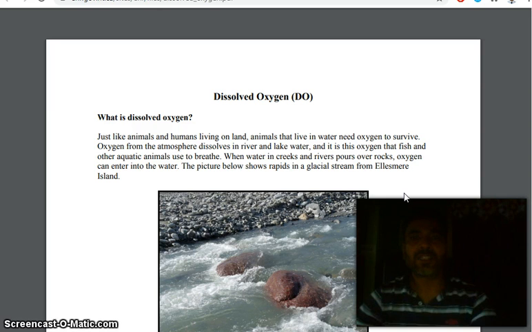When water in creeks and rivers pours over rocks, oxygen can enter into the water. Look at the pictures. They show rapids in a glacier stream from Ellesmere, Iceland.